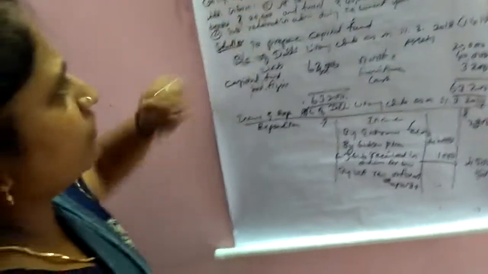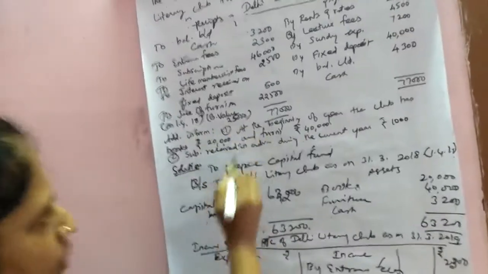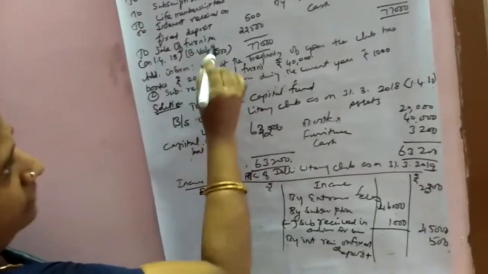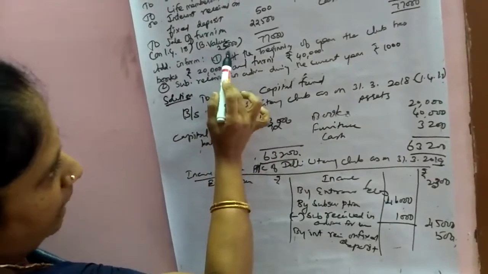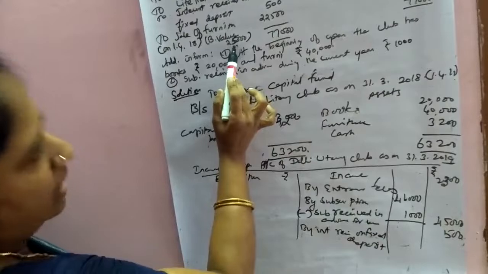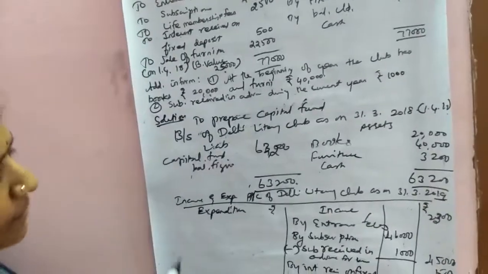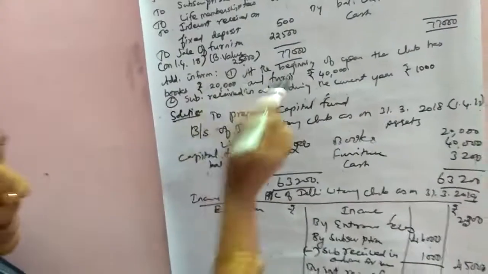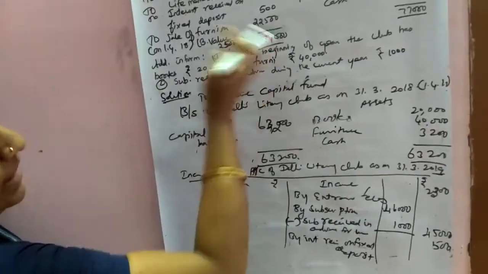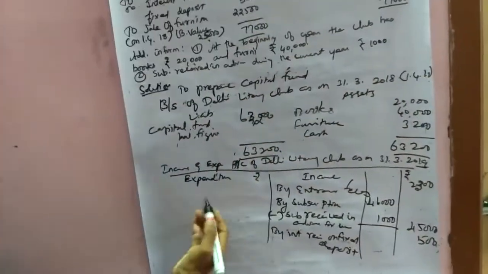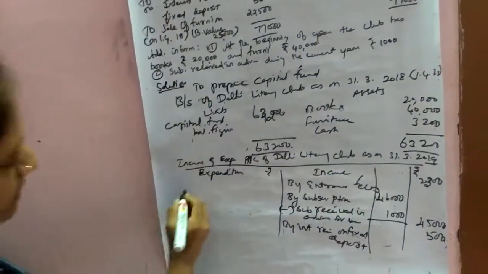Then sale of furniture. Now we have to see about the sale of furniture. The value of the furniture is 25,000, but it was sold for only 22,500. That means loss on sale of furniture, so it should be taken to the expenses side. Now come to the expenditure side, that is the debit side.